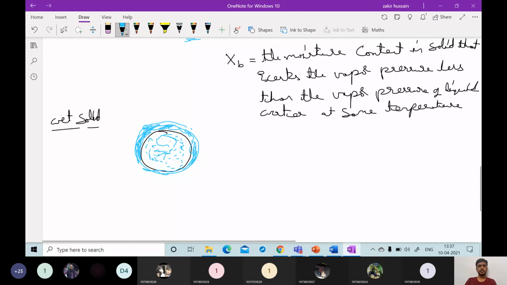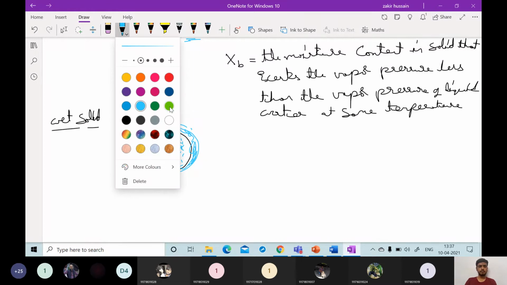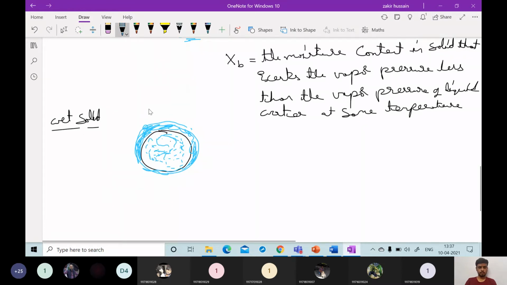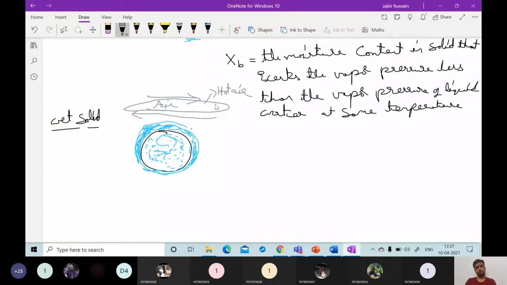Whenever you are supplying some external air to this one, say air is flowing in this direction or whatever it may be, some hot air is flowing. So what happens? This hot air will exchange heat.